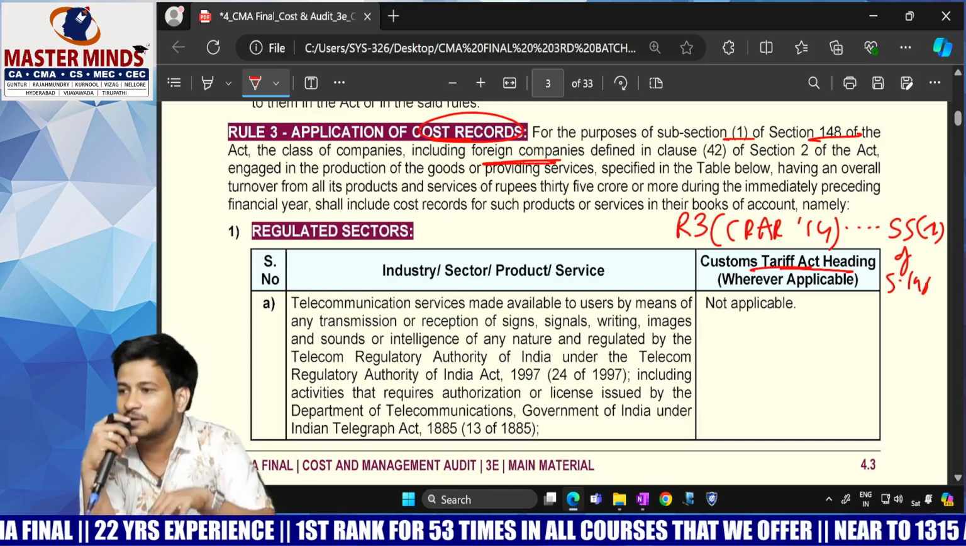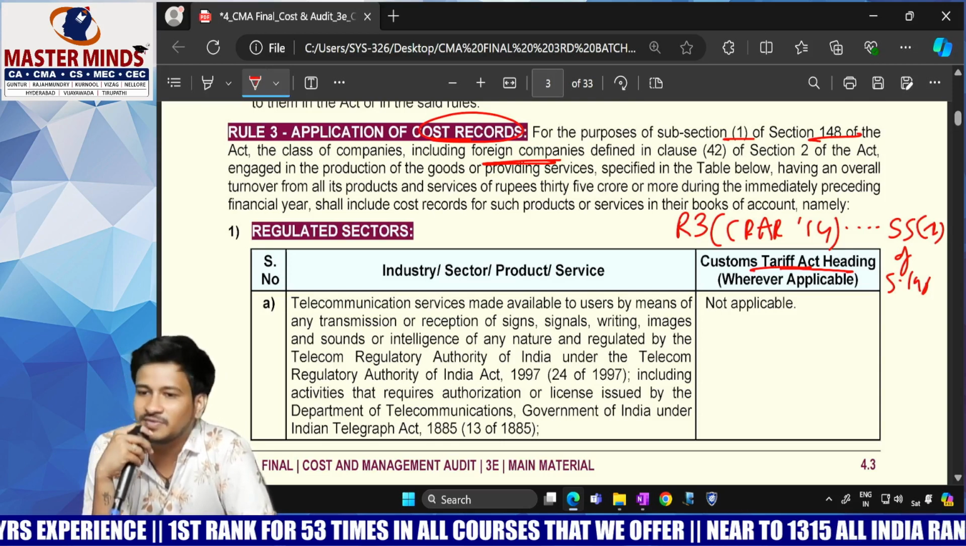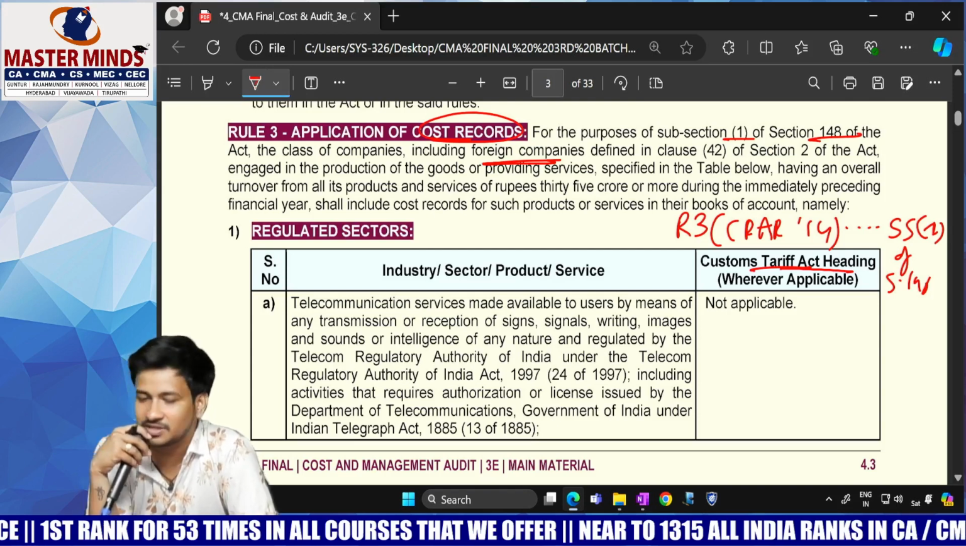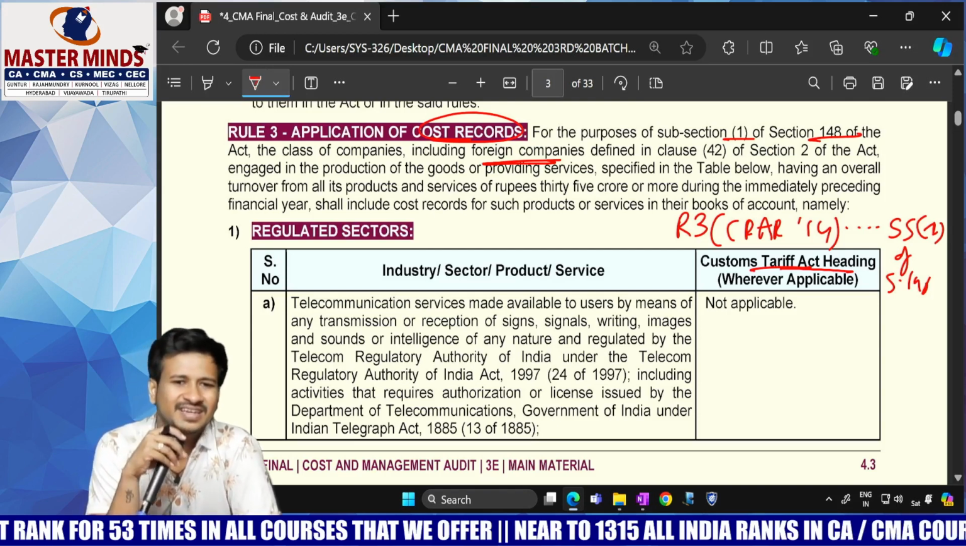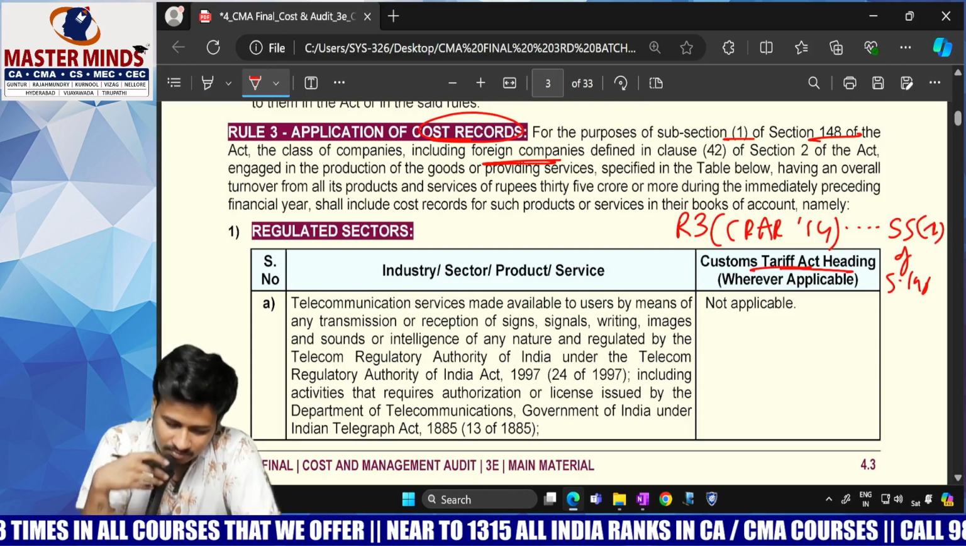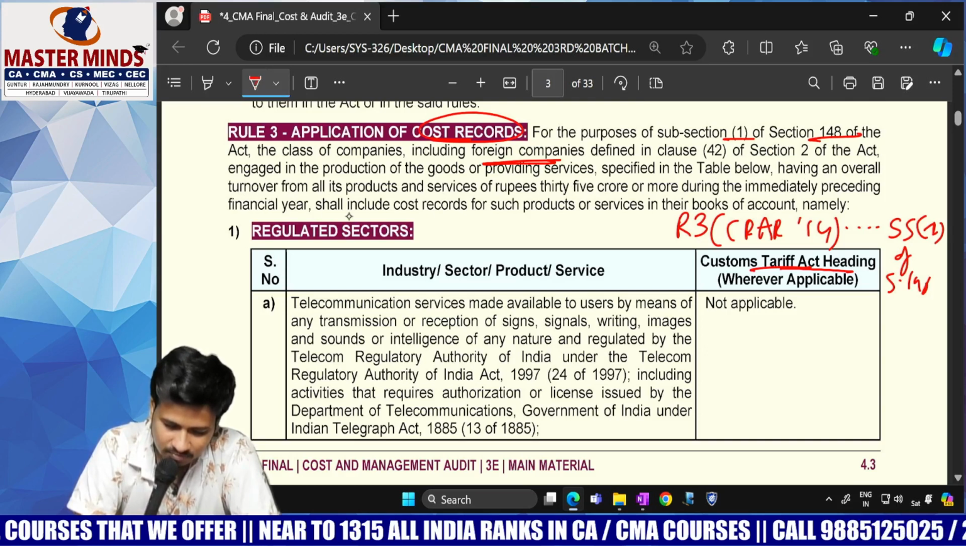You don't come to one conclusion. You go with the Act. You go with the reference. Whatever is defined as foreign companies in the Companies Act 2013, you have to take the same. Clear? Go ahead. Engaged in the production of goods or providing services specified in the table below, having an overall turnover from all its products and services